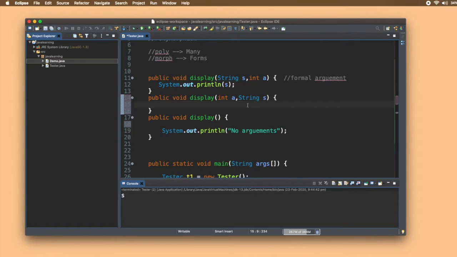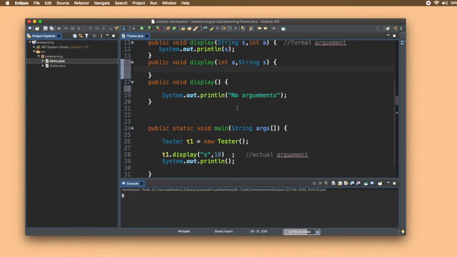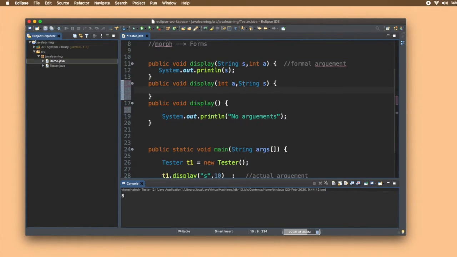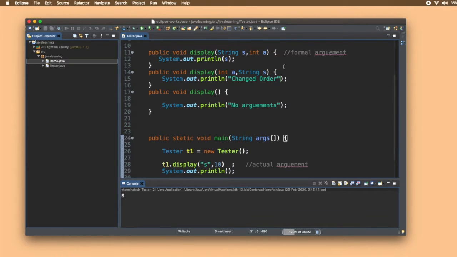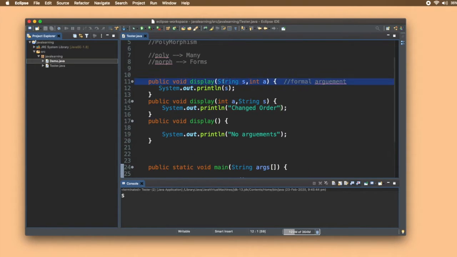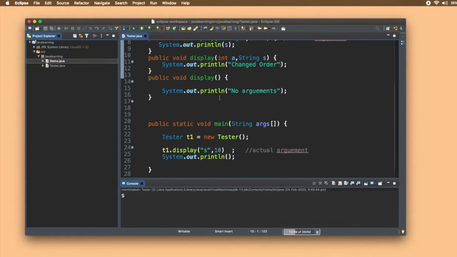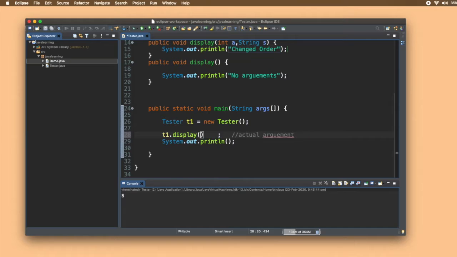So what are the three factors? First was the number of arguments, second is the order of arguments. Now if I pass, let me just write changed order right here. So if I run it, you can see s is printed here because this function was called, because inside this function we had first string and then integer.